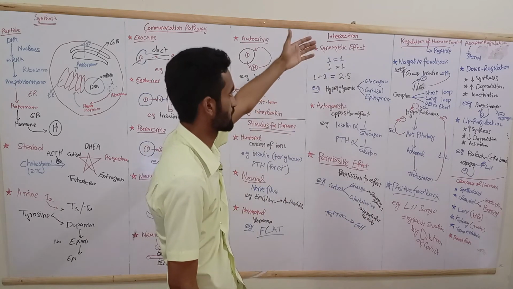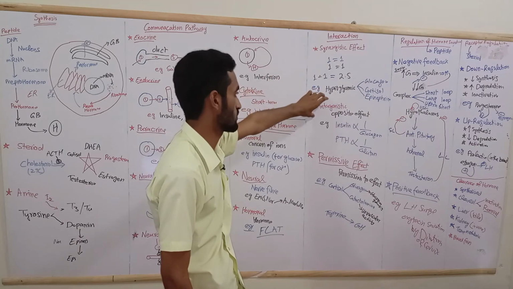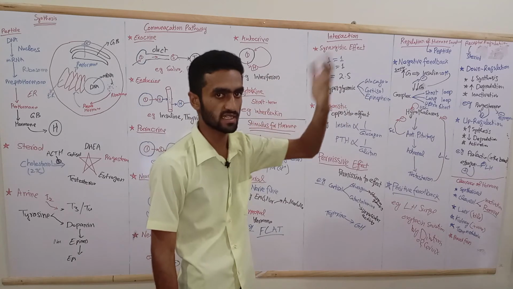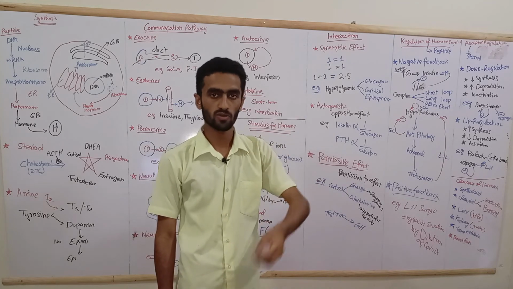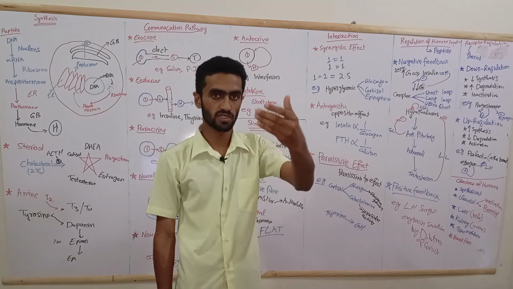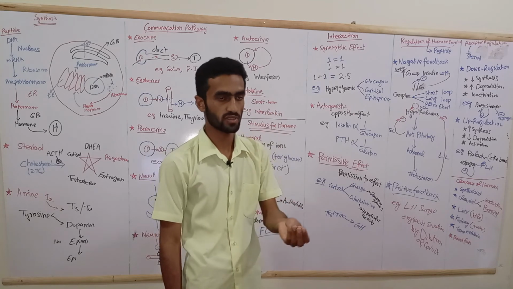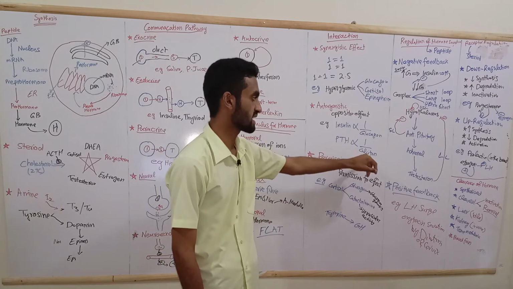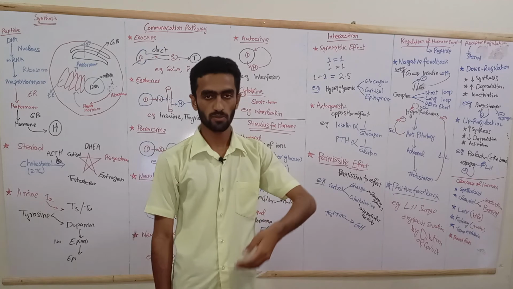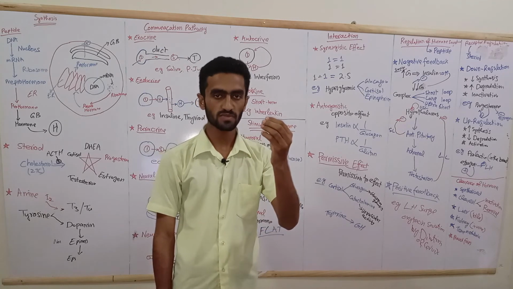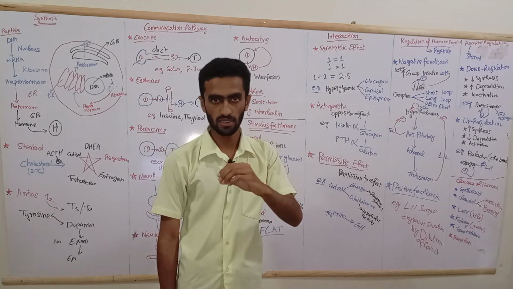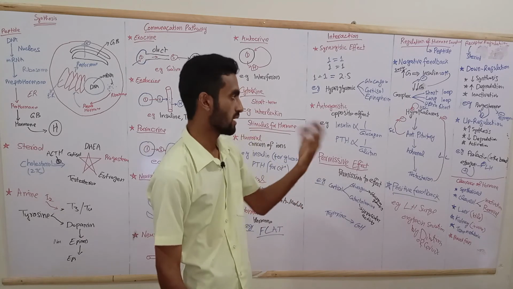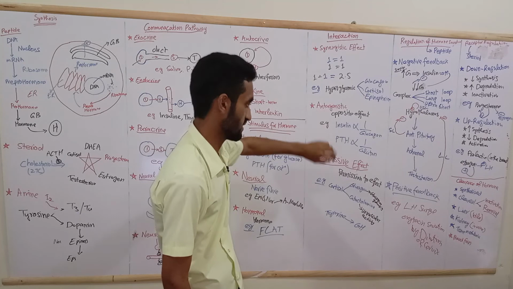That is the synergistic effect. Antagonistic is the opposite effect, one increases, the other decreases. Insulin decreases glucose level in blood, glucagon increases it. Similarly, PTH increases calcium level in blood and calcitonin decreases it. That is the antagonistic effect.